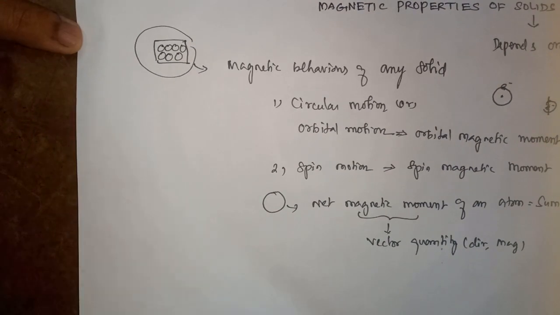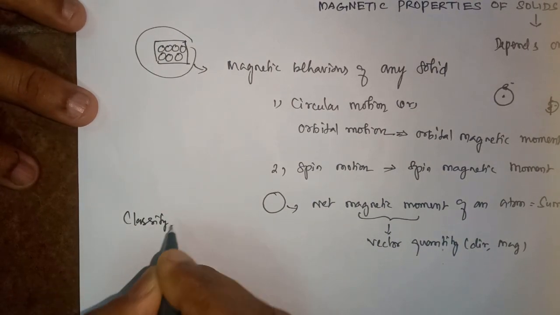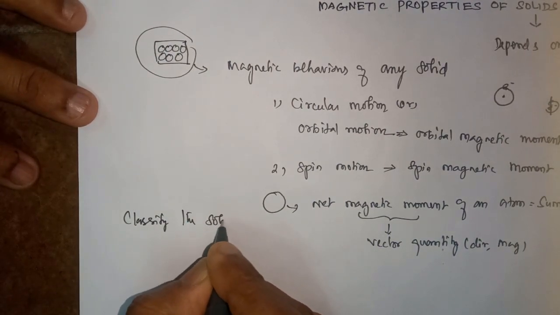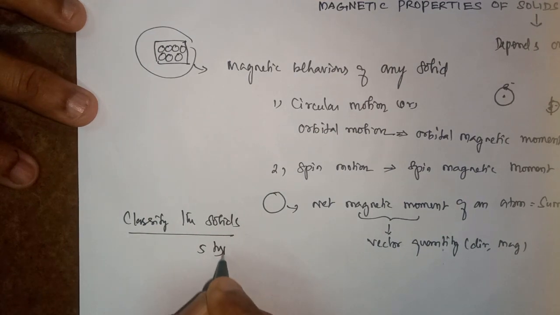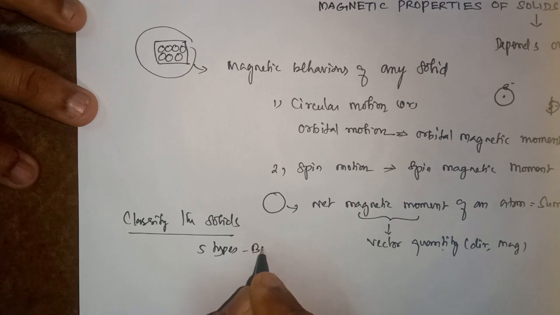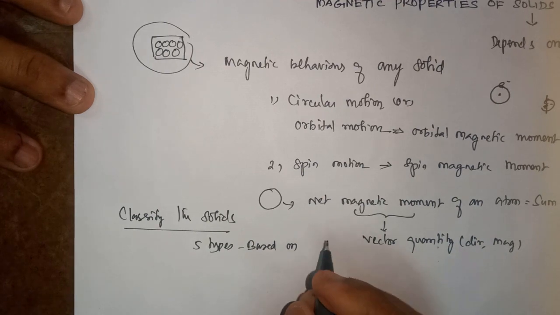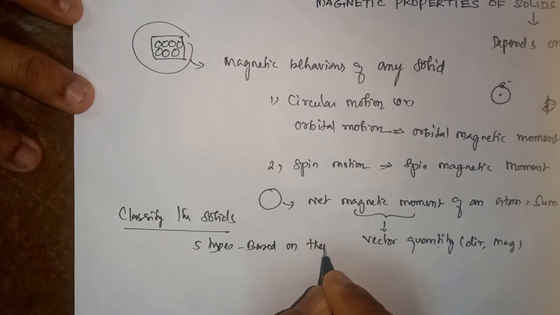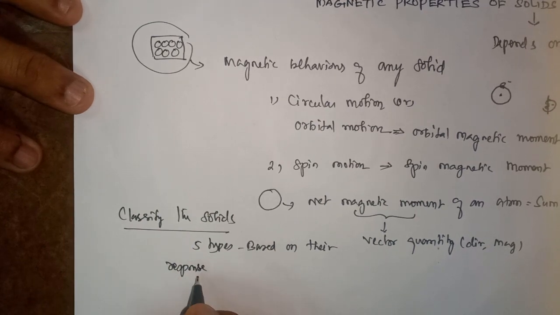So now we are going to classify the solids into five types, based on how they behave, that is, their response to an applied, or external, magnetic field.